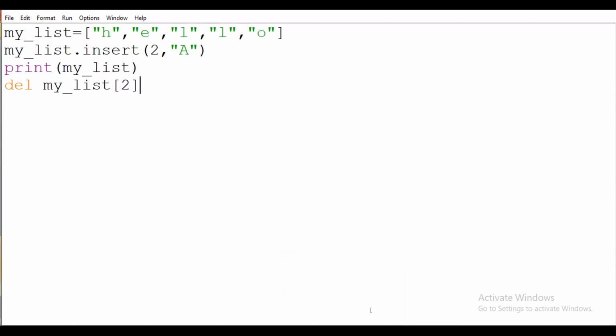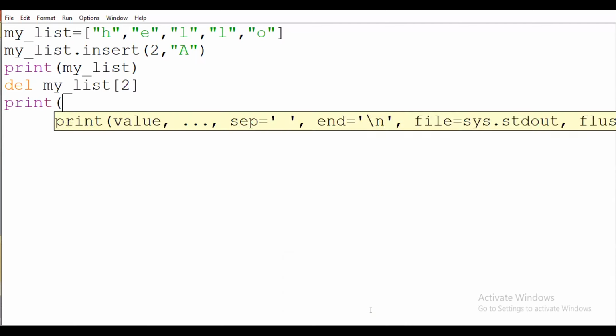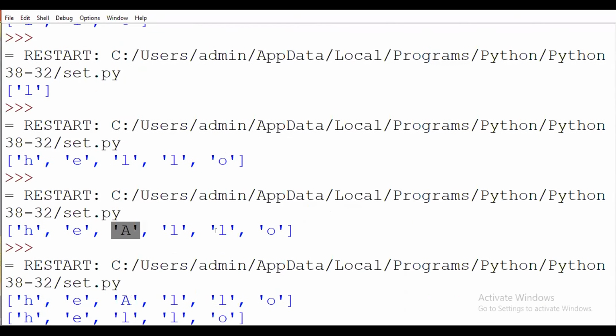Suppose I want to delete the element which is present at the second location. So you have to see here the difference. First I will insert that element, and after that I will perform the delete operation to delete that specific element. Okay, so it will be the delete operation.